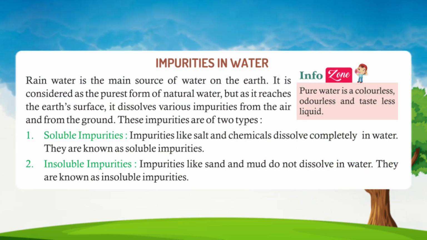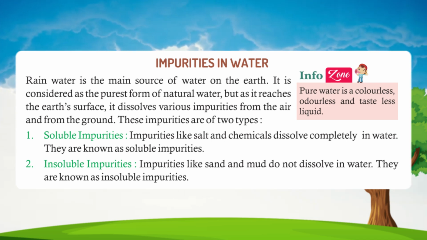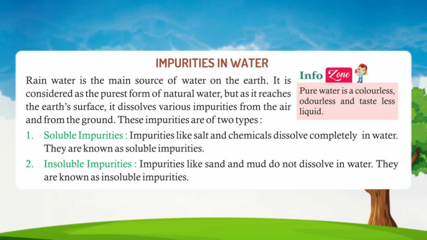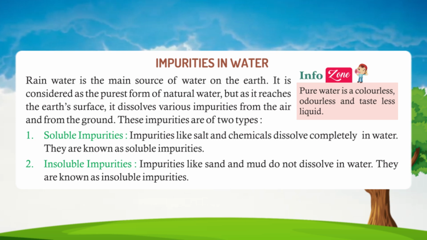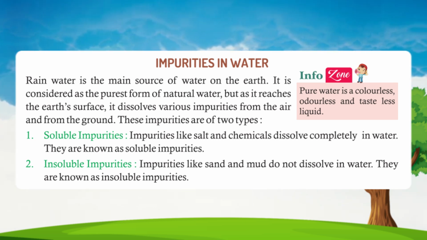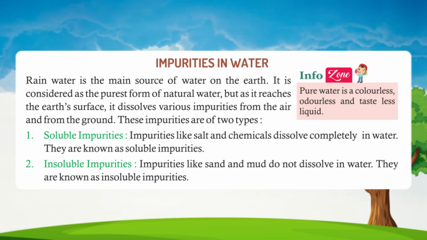Impurities in water. Rainwater is the main source of water on the earth. It is considered as the purest form of natural water, but as it reaches the earth's surface, it dissolves various impurities from the air and from the ground. These impurities are of 2 types.